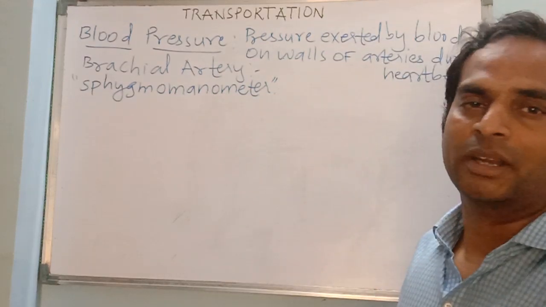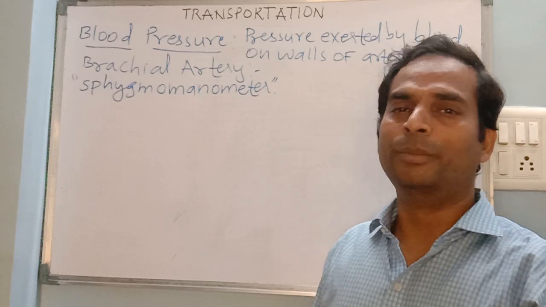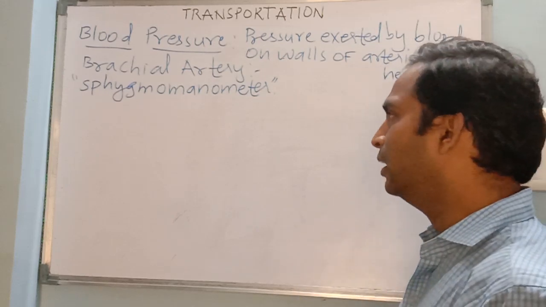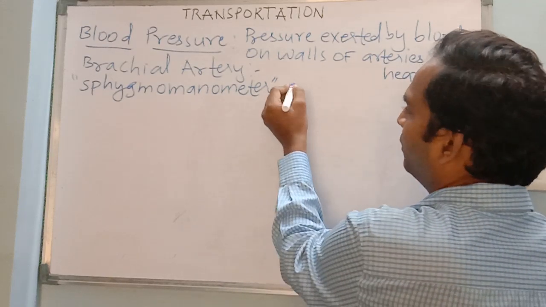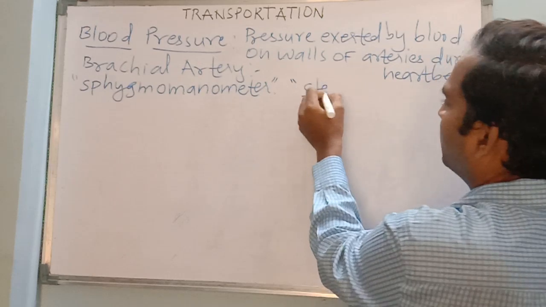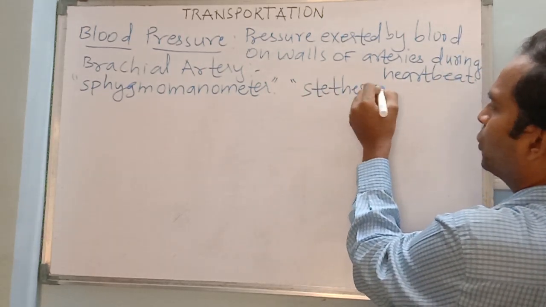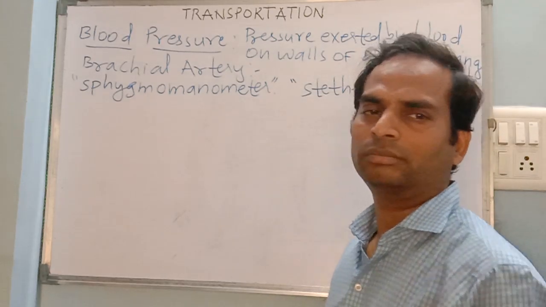Important name. The device which is used to measure the blood pressure is known as sphygmomanometer. And one more device is needed, which you have seen doctors usually hanging around their neck, called a stethoscope. So these are the two things which are needed to measure the blood pressure.